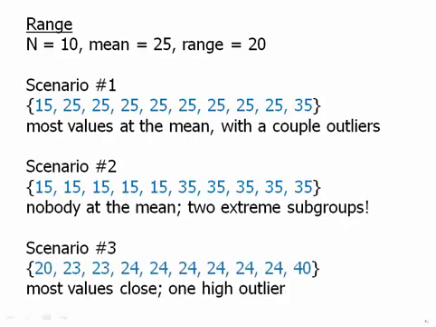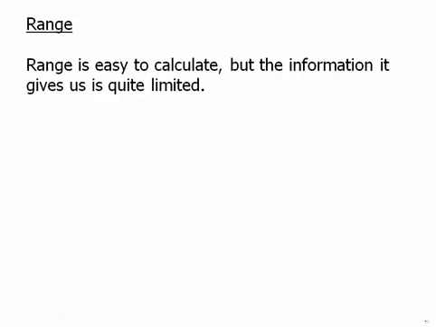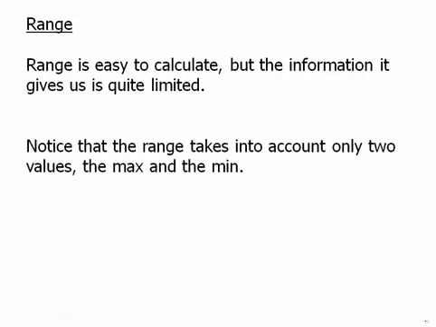And then we could also have something like this, where most of the values are close together, but there's one high outlier. And you could imagine differently, we could arrange it so most of the numbers are close together, but there's one low outlier. So there are a variety of different stories that we could have given the same mean and the same range. Range is quite easy to calculate, but the information it gives us is quite limited.